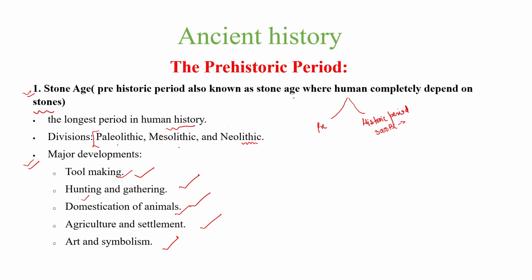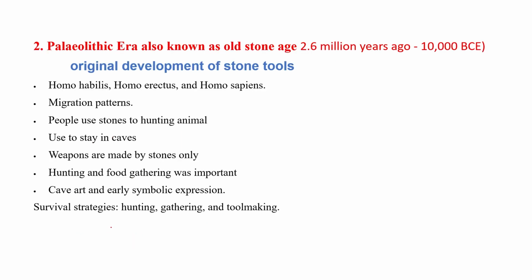Okay. So in this chapter, we will discuss first the Paleolithic period. Also, we will discuss the major sites related to Paleolithic, Mesolithic, and Neolithic sites discovered in India. So basically, during the Paleolithic age, humans used to do hunting and gathering. Humans started domestication of animals. The major animal was the dog.